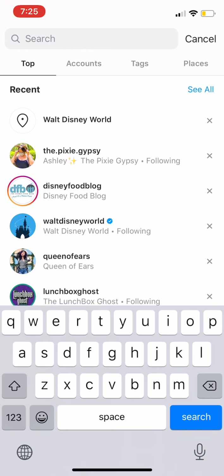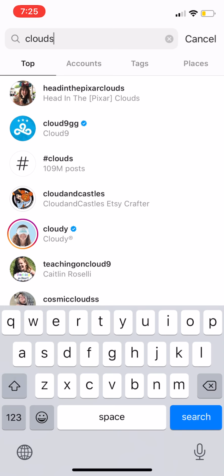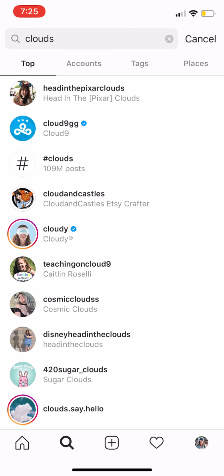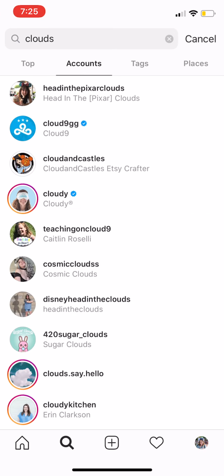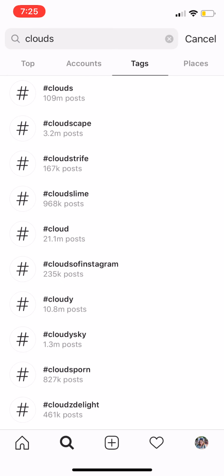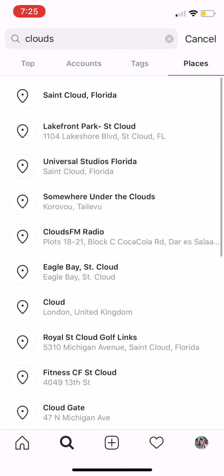You can search for anything. I'm literally looking outside, so I'm going to look at clouds. See how it says top? These are the top accounts that Cloud is showing up in, and how funny is it that 3 of them are Disney people? Okay, so I'm gonna hit accounts and see clouds. Again, same thing, but then if I hit tags and see clouds, you can see all those hashtags and their numbers. But if I hit places, look, St. Cloud shows up.